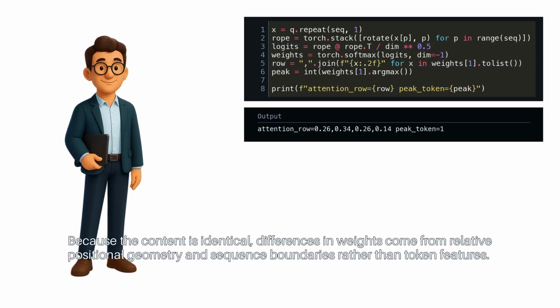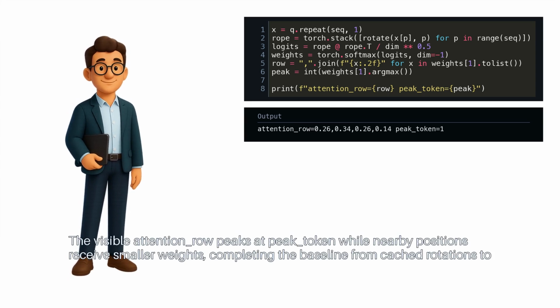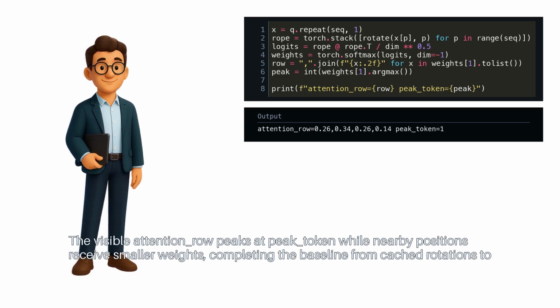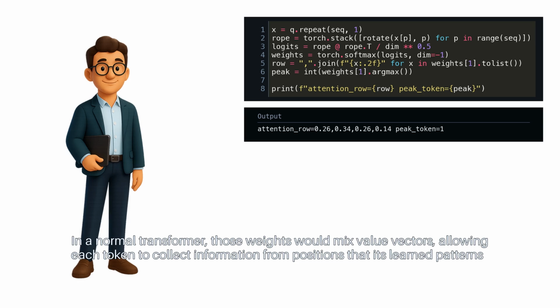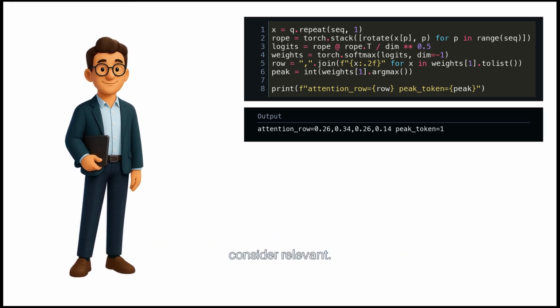Because the content is identical, differences in weights come from relative positional geometry and sequence boundaries rather than token features. The visible attention row peaks at peak token, while nearby positions receive smaller weights, completing the baseline from cached rotations to normalized attention. In a normal transformer, those weights would mix value vectors, allowing each token to collect information from positions that its learned patterns consider relevant.